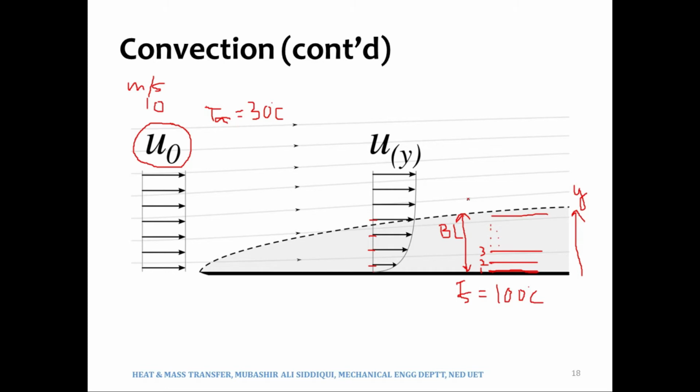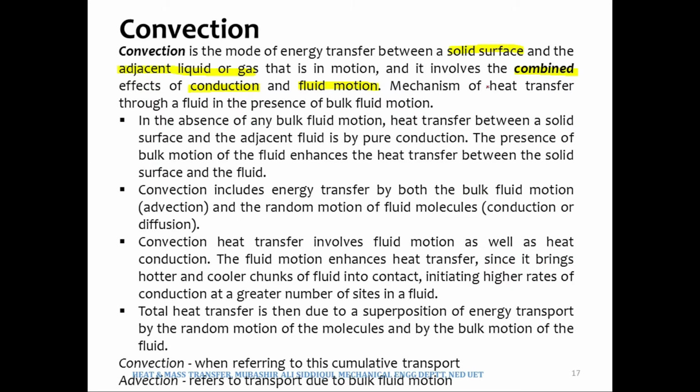So there is the energy transfer due to the molecular diffusion, and then it is being supplemented by the bulk fluid motion. This combined effect of heat transfer is called convection. This is what is meant by combined effects of conduction and the bulk fluid motion.